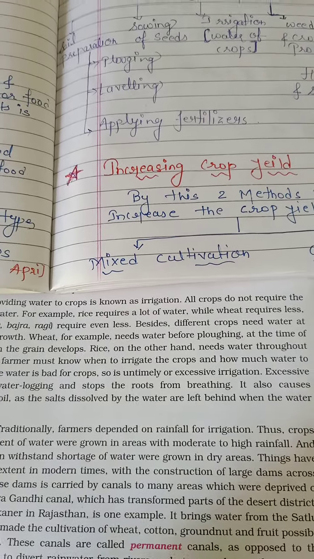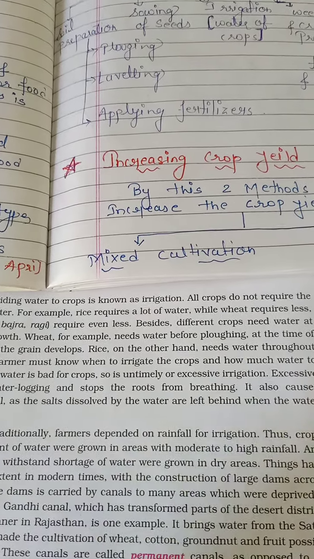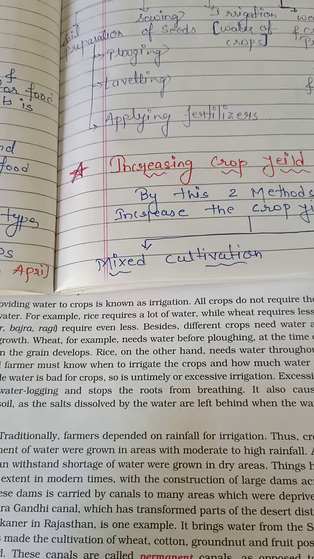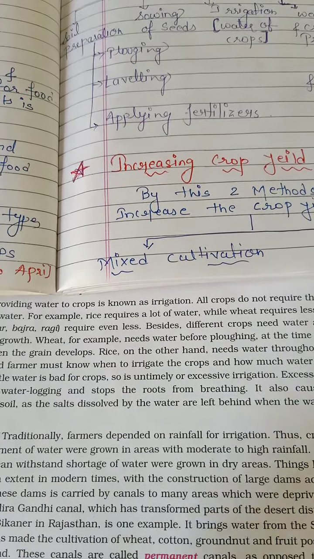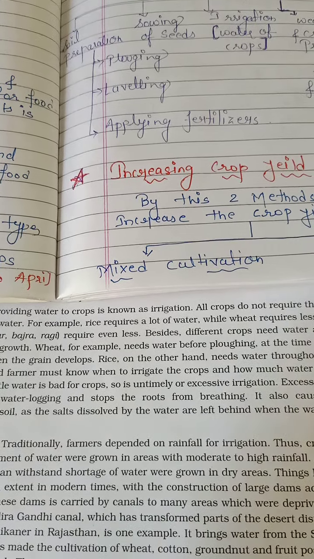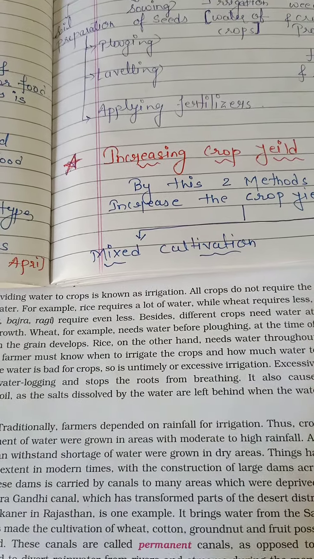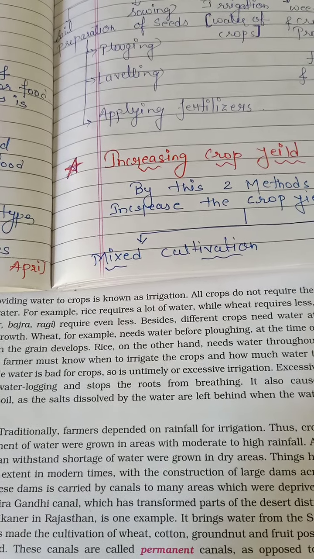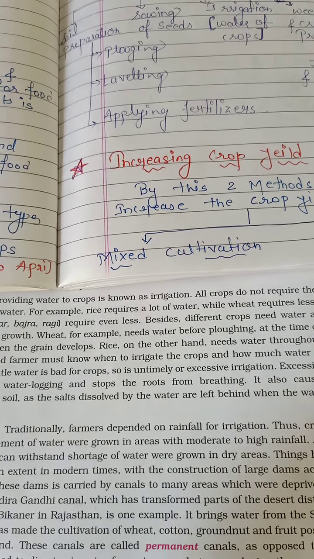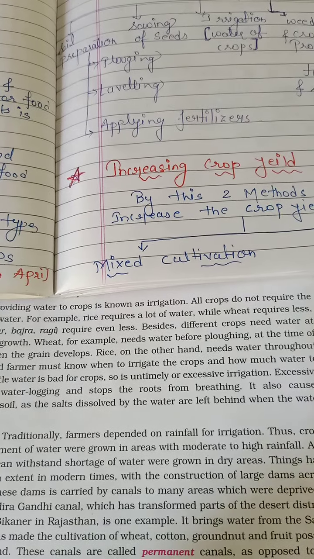There are different types of crops which need different amounts of water for their proper production. You can take the example of rice, which is a kharif crop, and the cultivation of rice should be in the month of June to November.